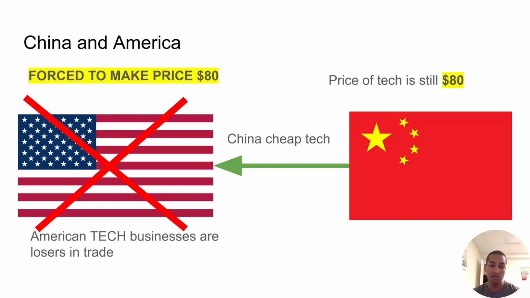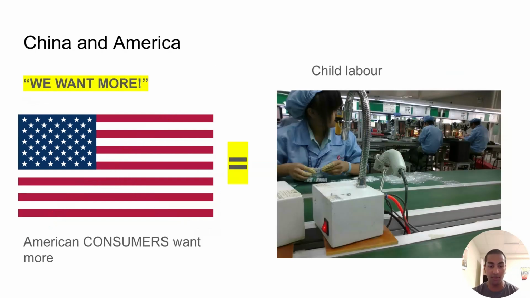However, there were some losers in the process. American-owned tech businesses would have had to lower their prices to match China's world price. America faced tough competition from cheaper Chinese products. Consumer surplus is higher now because of the imported goods from China. However, producer surplus in America would lower because they can't price whatever they want anymore.